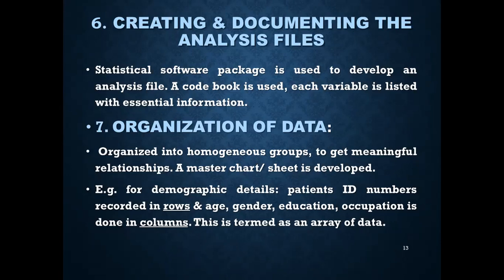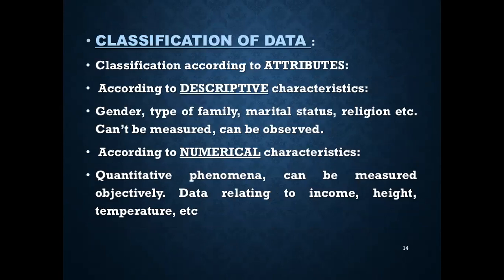For example, for demographic details, patients' ID numbers are recorded in rows, and age, gender, educational status, and occupation are in the columns. And this whole thing is known as an array of the data. So this was organization of data and creating and documenting the analysis files.